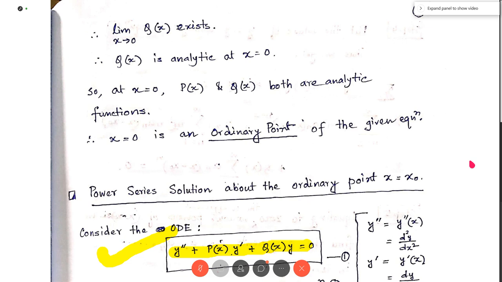Now the given equation is of order 2, so the number of arbitrary constants in its solution should be 2. But here we see that in our considered solution, the number of arbitrary constants is infinite.